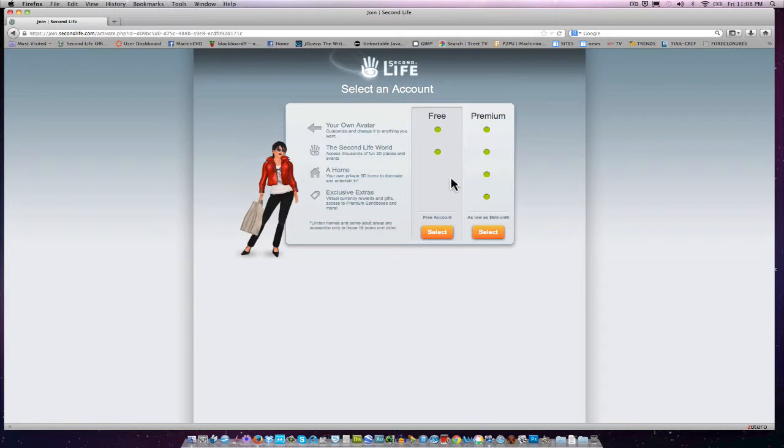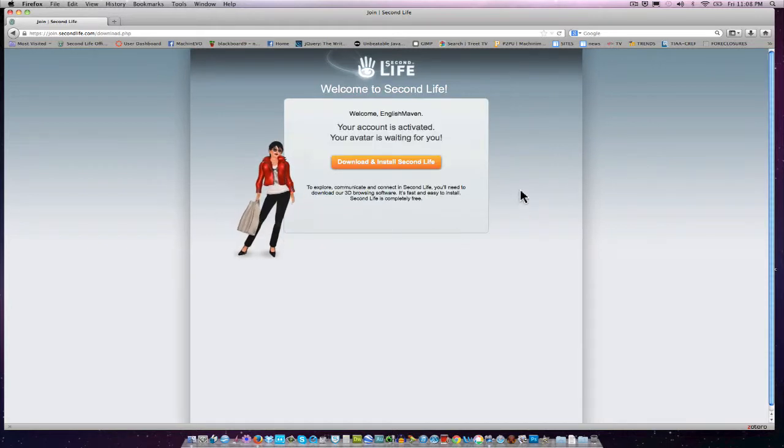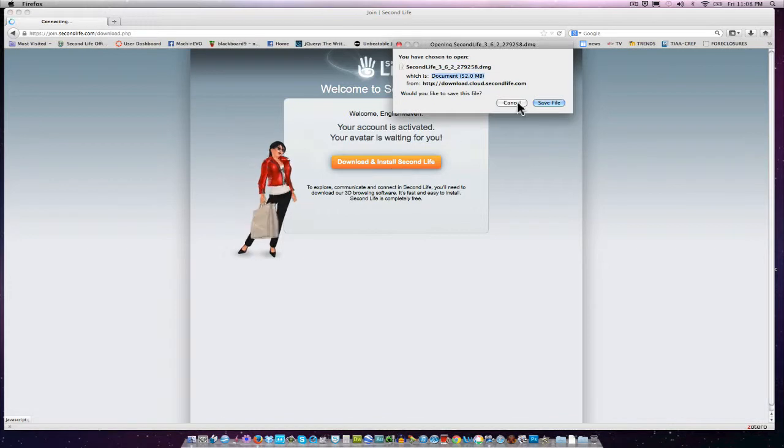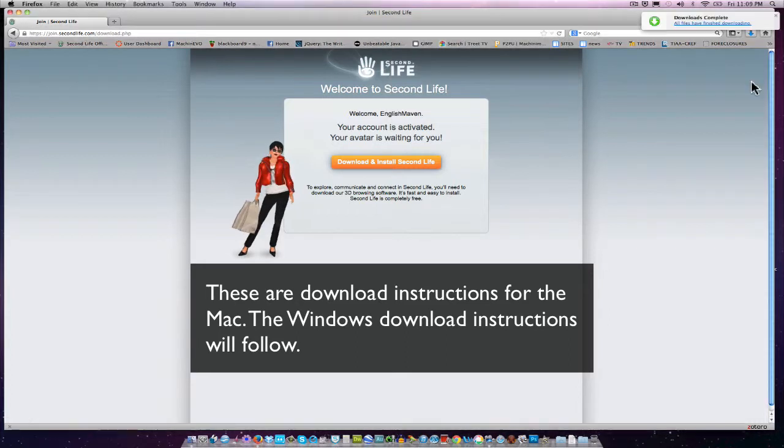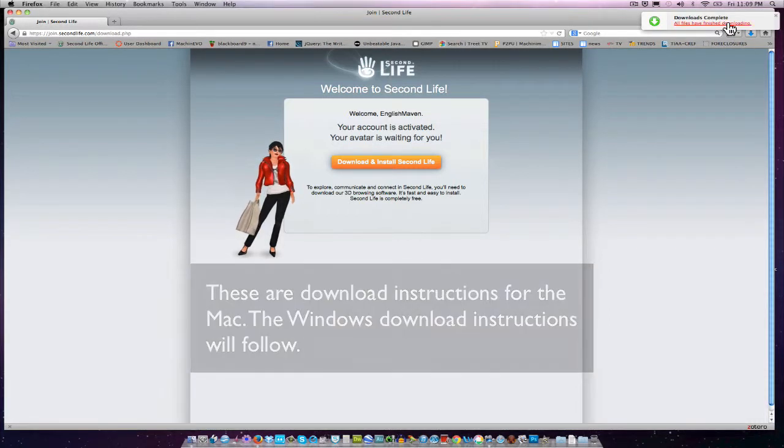Okay, now all we need is the free account. So select Free. And now it will ask you to download and install Second Life. So click on the download button. And I'm on a Mac, so it will be saving my DMG file to my download folder. Okay, the download is complete.